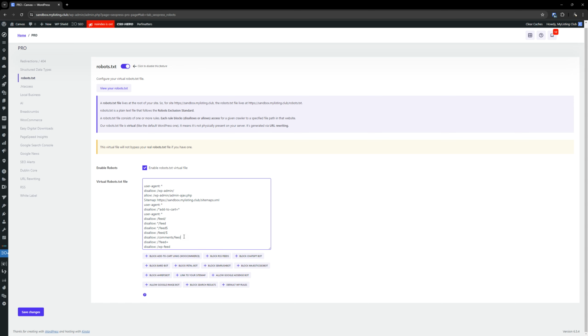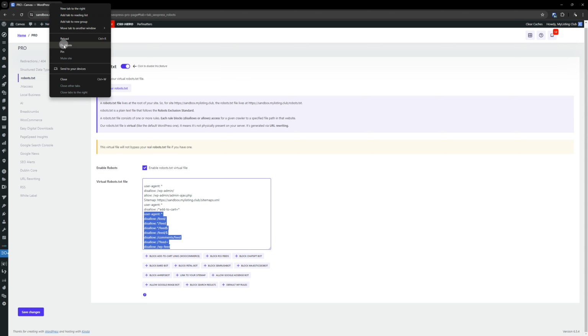What this is doing is preventing RSS feeds from being crawled, because it's not necessary to crawl these feeds. Your content, your blog posts, your listings, your pages, whatever, and your sitemap are already being crawled for indexing. So there's no need to crawl the feeds, okay?